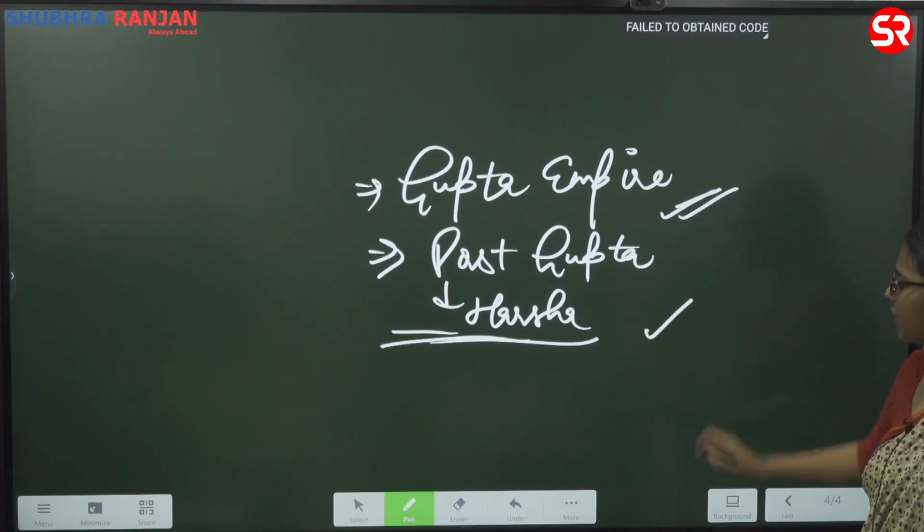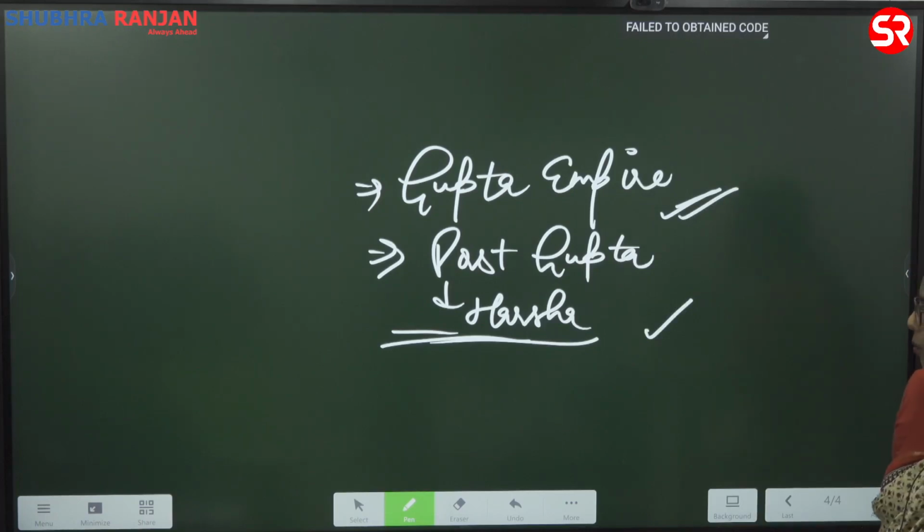Harsh. So if you look at post-Gupta times, with respect to Harsh, it's not important for mains perspective. But it does become a bit important from prelims perspective. In what regard? So you need to know about the important literature that was being produced, because in architecture they did not make a lot of architecture. It was a time which was relatively of economic decay. When do you produce big architecture?